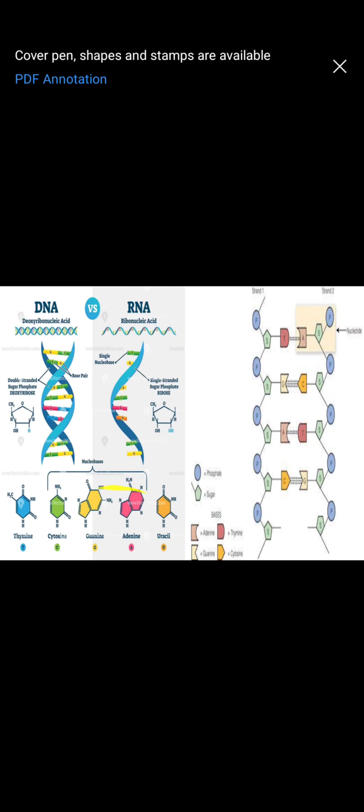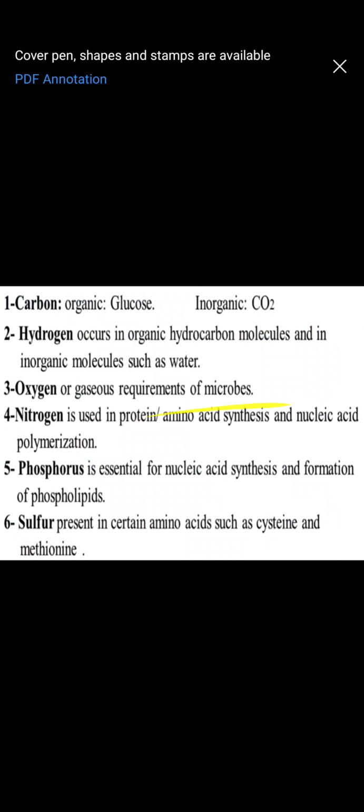Now if you see these nitrogenous bases, why do you call them nitrogenous bases? Because they have nitrogen as their backbone. Every nitrogenous base has nitrogen as its backbone. So definitely in the formation of DNA, this nitrogen plays a major role. Not only that, it is also used in protein and amino acid synthesis and nucleic acid synthesis, polymerization. I just told you how it is.